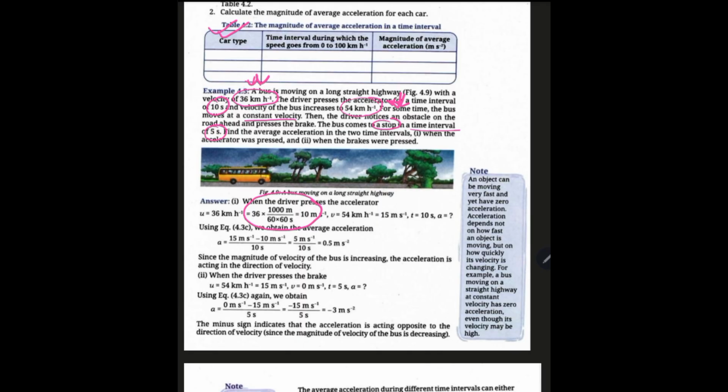So you see, meter per second is equal to kilometer per hour into 5/18. Remember this.